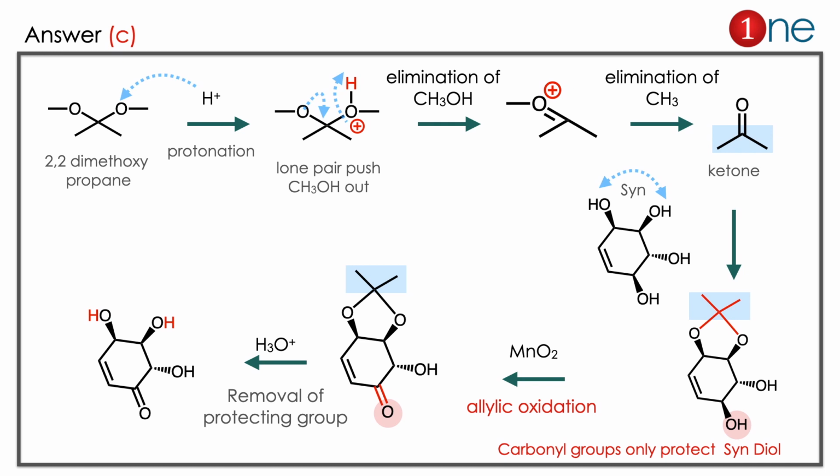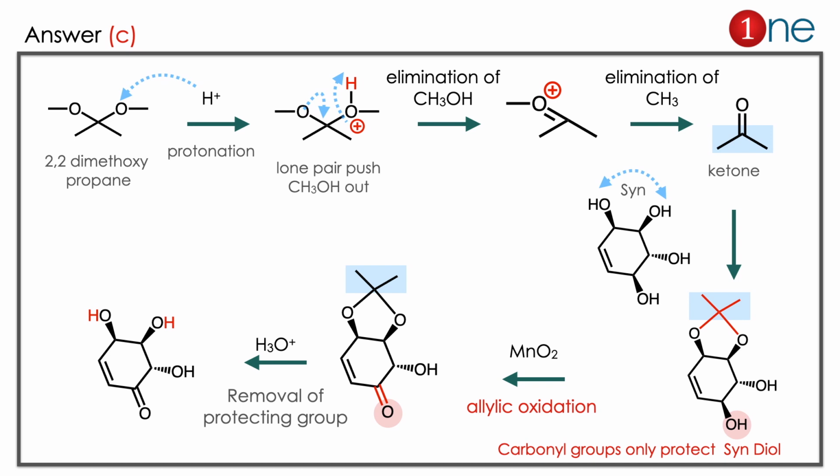The answer is C. Let us see how. One of the reagents is dimethoxypropane. It's a propane with 2 OCH3 groups on the middle carbon. You are using acidic conditions, para-toluene sulfonic acid. So what really happens is CH3OH will be removed as an alcohol. Then you have a cation. Then the cation has to be quenched, and you have a ketone. It's a simple ketone formation.